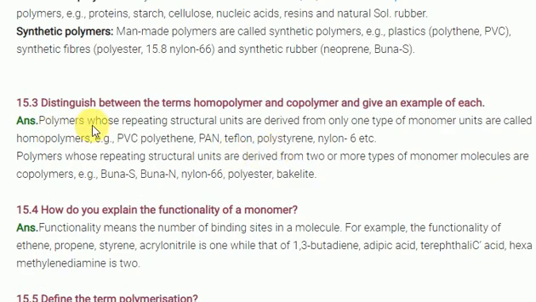Next one is to distinguish between the terms homopolymer and copolymer. Homopolymer gives the same kind of monomer. Copolymer means two kinds of monomers join together. For example, homopolymers are ethylene, polythene, PVC pipes, Teflon, polystyrene. These are polymers whose repeating structural units are derived from only one type of monomer. Only one repeating unit is called a homopolymer. A polymer whose repeating structural units are derived from two or more types of monomers is called a copolymer. Copolymer examples are Buna-S rubber, Buna-N rubber, nylon 6,6, polyester, bakelite.